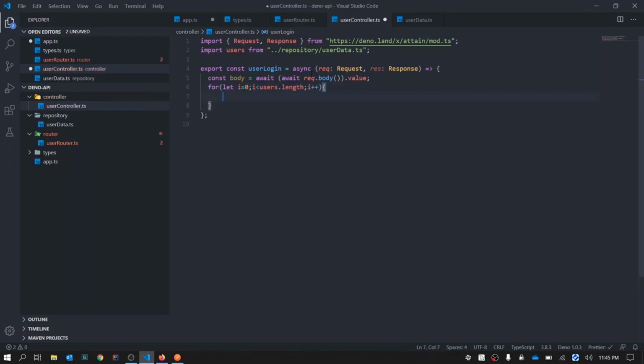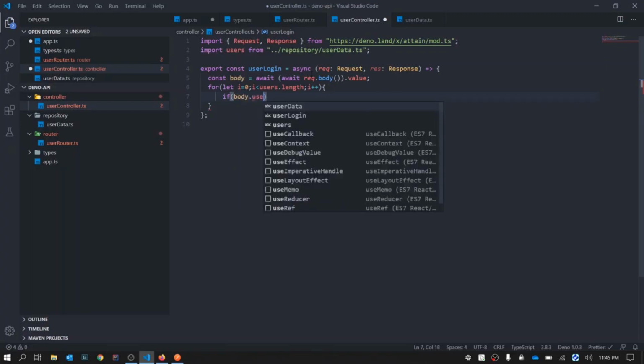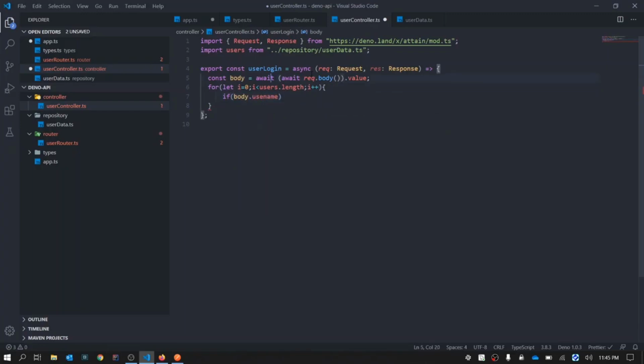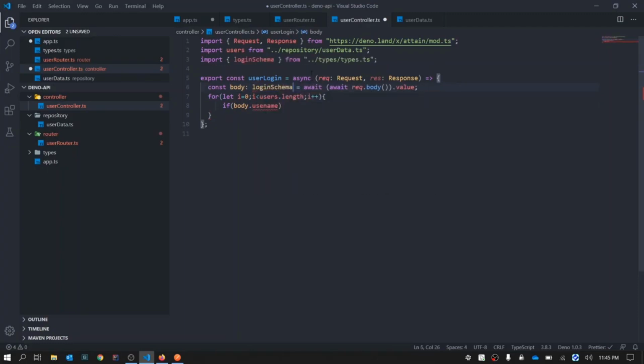Now inside the for loop, all we need to do is say if body.username. Okay, we'll define the body type also here. It will be of login schema type, so that we can have better checking. See, I had a typo and it detected that it's not a part of body because we gave it a type. So with body, we can clearly see there are two types of objects in it.